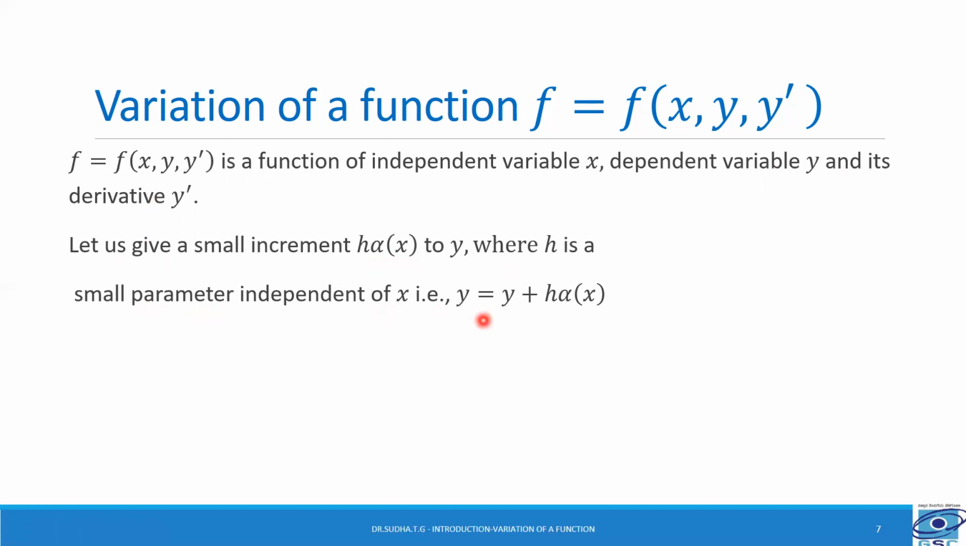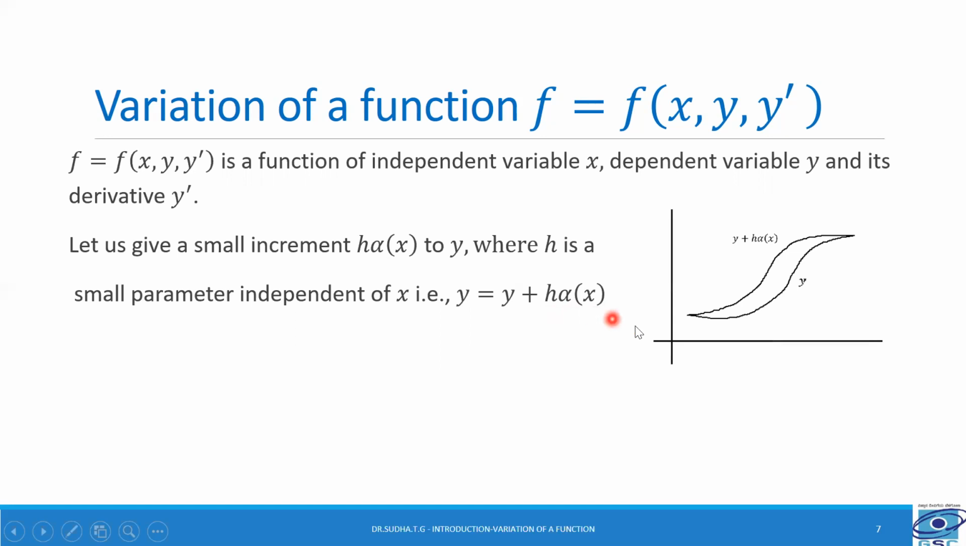That is, y is equal to y plus h into alpha of x. So in this figure, the first curve over here is representing the value of y, and the second curve represents the curve y plus h into alpha of x. That is, after giving increment to y, the curve changes to this upper curve.